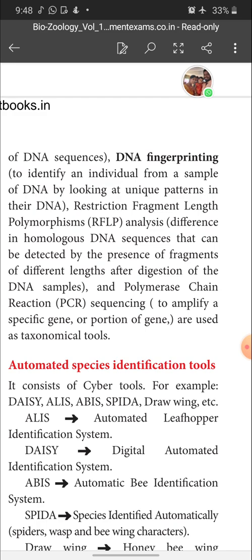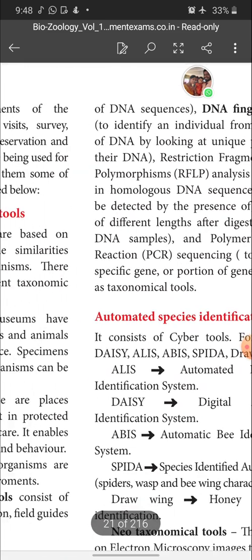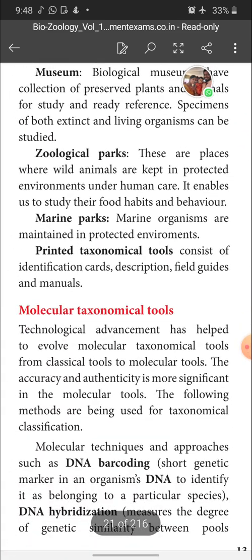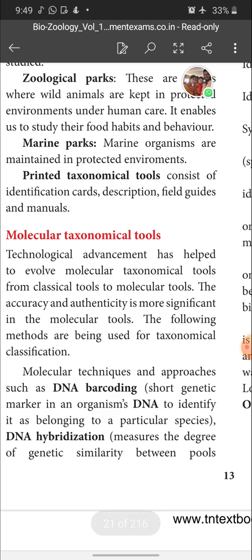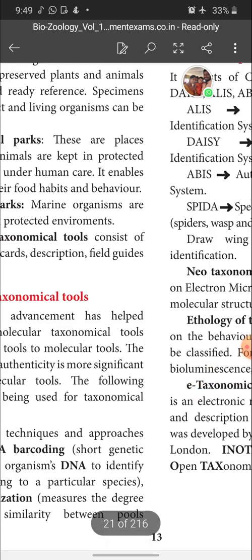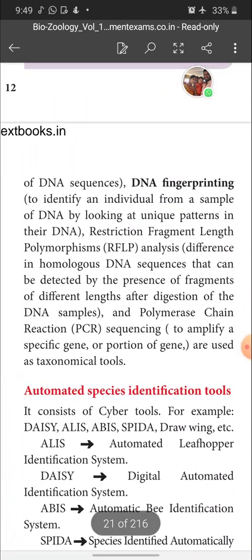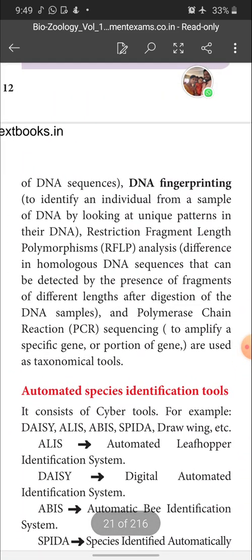Next one is polymerase chain reaction sequencing, used as a taxonomical tool. See children, what are the things you have to learn? This is a homework also. Molecular techniques using DNA: first, DNA barcoding; second, DNA hybridization; third, DNA fingerprinting; fourth, restriction fragment length polymorphism; and fifth, polymerase chain reaction sequencing. So these are the 5 tools used in the molecular level of taxonomic classification.